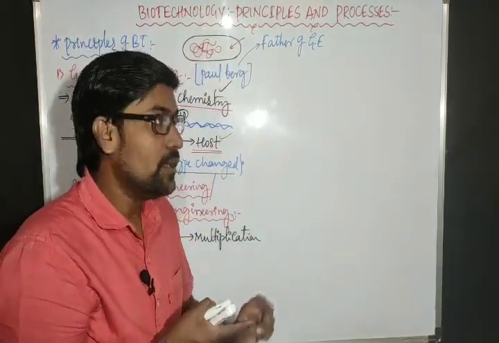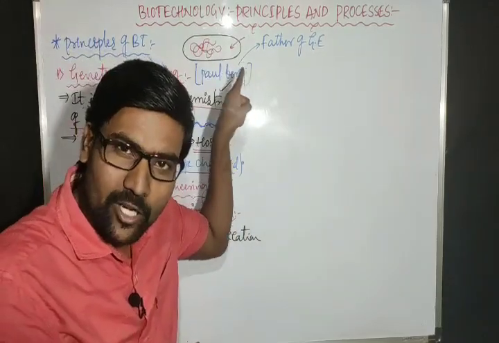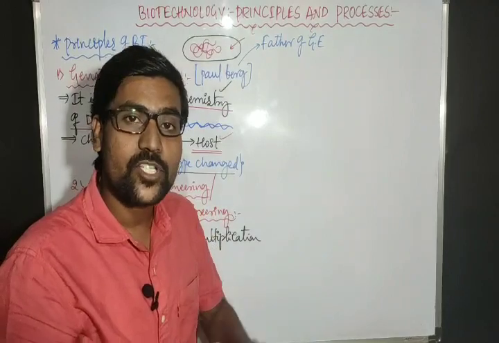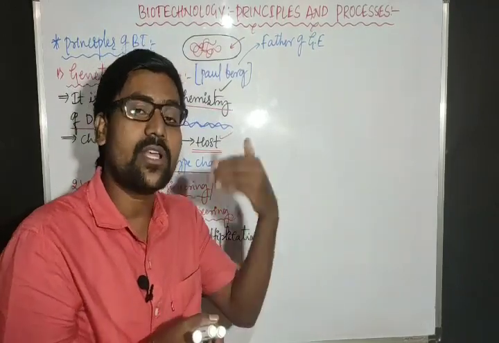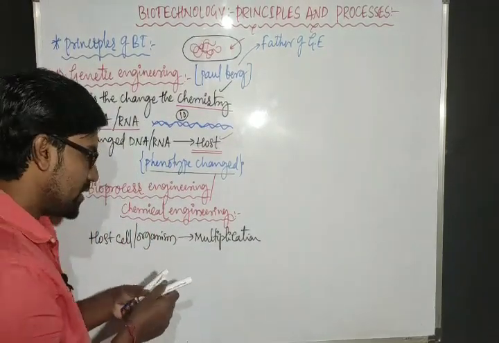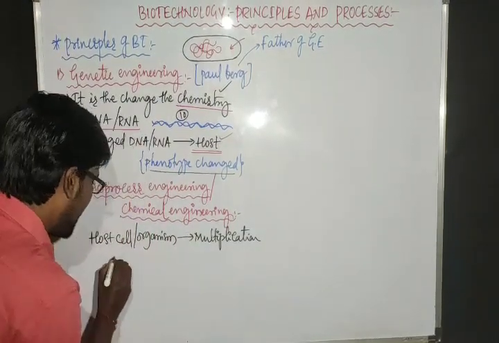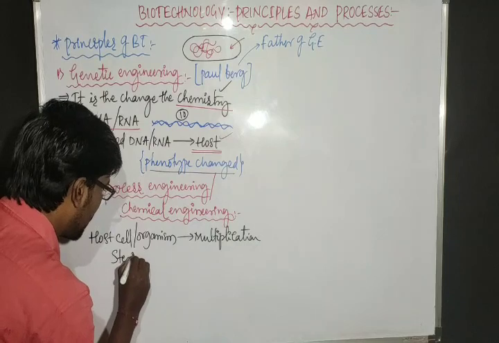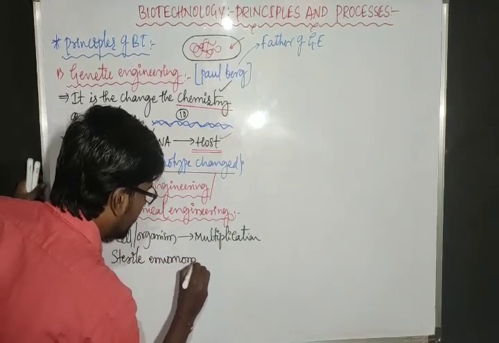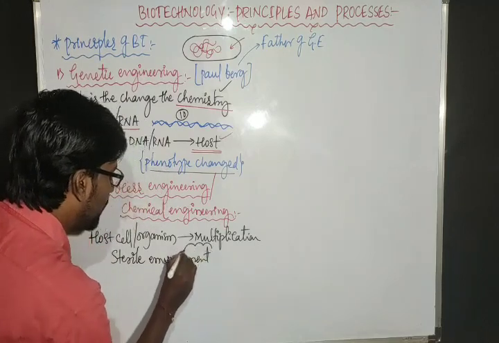That means if you want to grow only this kind of bacteria, we have to kill other bacteria which are growing together. If you want to kill other bacteria, we have to maintain a sterile environment. What we need to maintain?